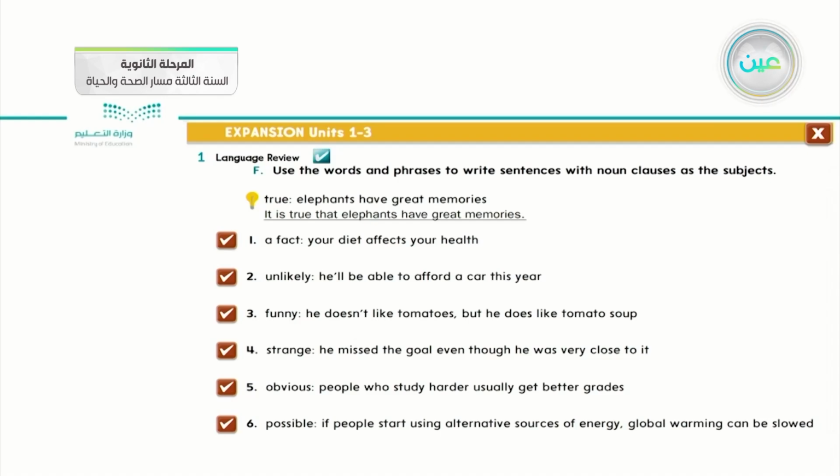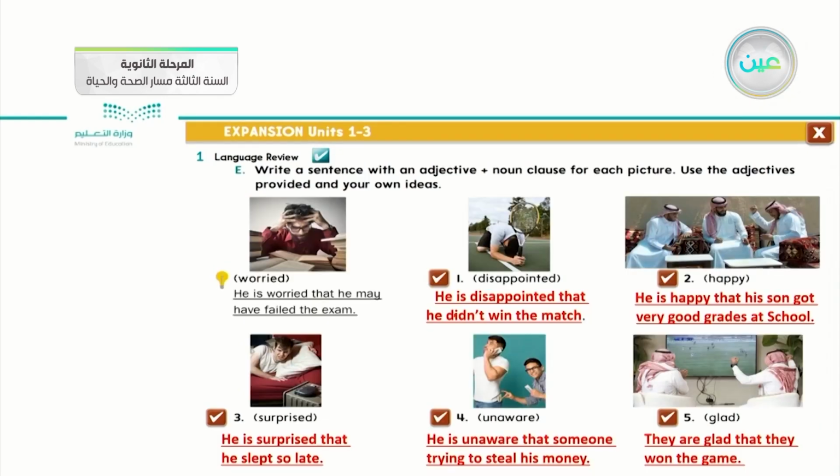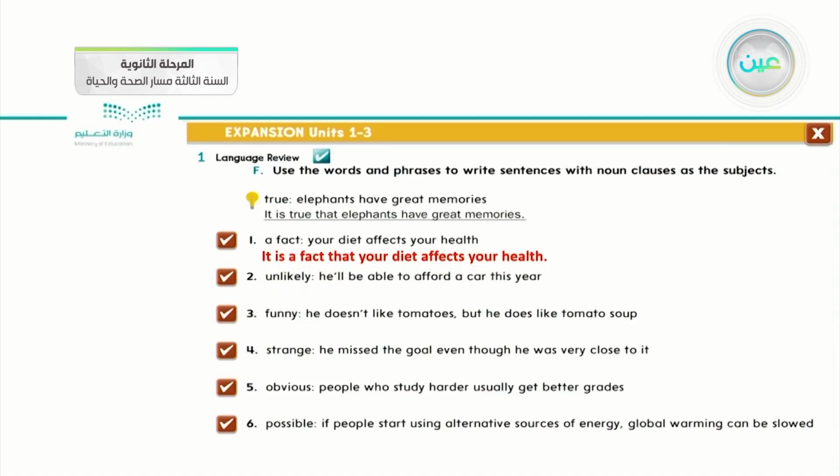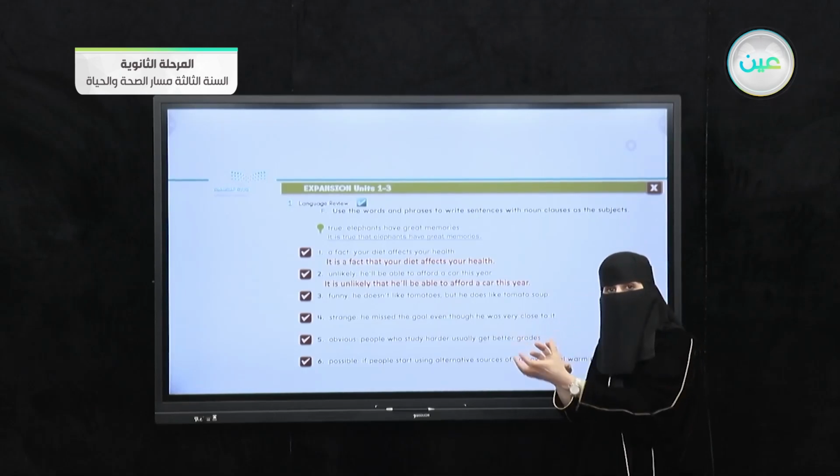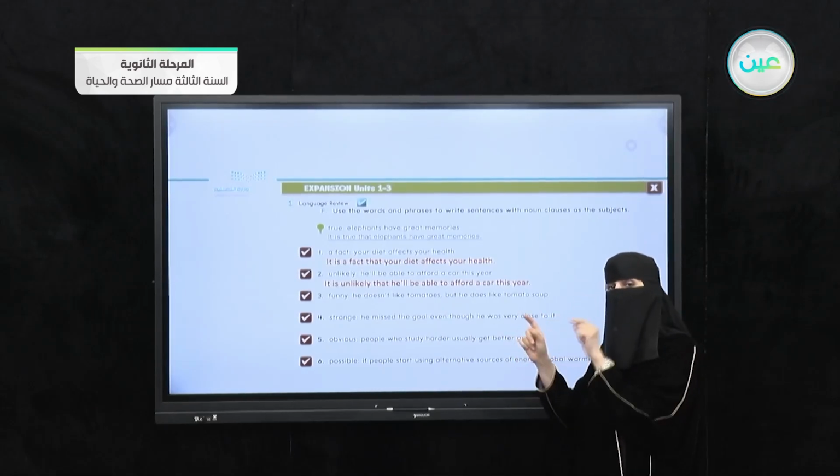Okay, are you ready to apply the other ones? Okay, let us begin. A fact, true, unlikely, funny, strange, obvious, and possible are some of the expressions they mentioned in your pupil's book. With these expressions, I can use the subject as a noun clause. Number two, unlikely: he will be able to afford a car this year. We can say, it is unlikely that. So when I want to make this a right noun clause, I should join these two statements with that.